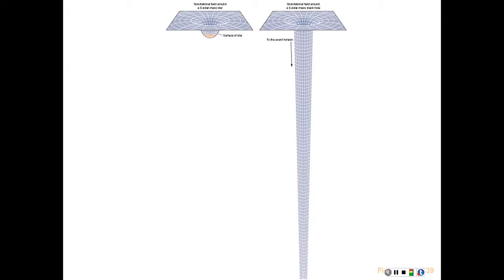And so basically what you've got is the sun in here, and here's the surface of the sun, and as long as you don't get too close, you're not going to fall in, right? You're going around and around and around. This is actually for a 5 solar mass star. Here you've got something that's also a 5 solar mass star, but now it's made so that it's such a small thing that it makes this dip infinitely deep. If you're out here, it's not going to make any difference to you unless you approach this thing. And even then, it'll bend your path, but unless you actually start to come really close in, it's not going to make much difference.